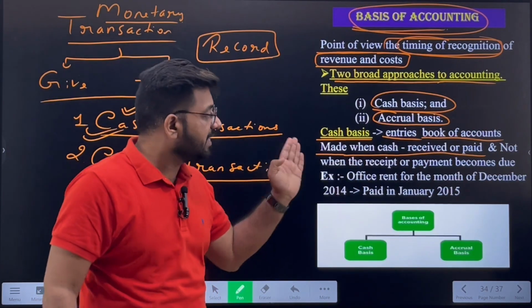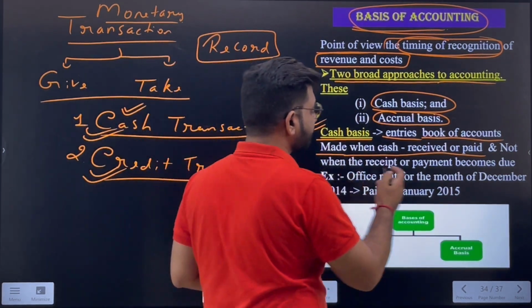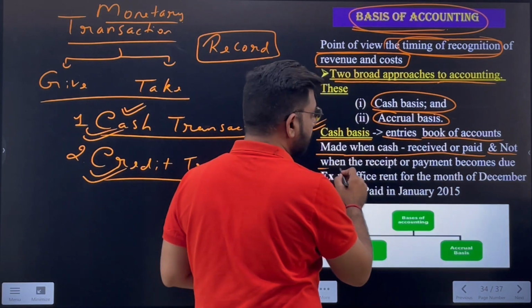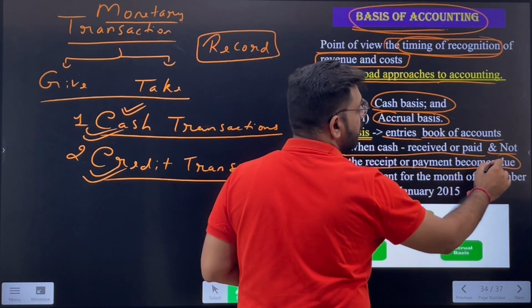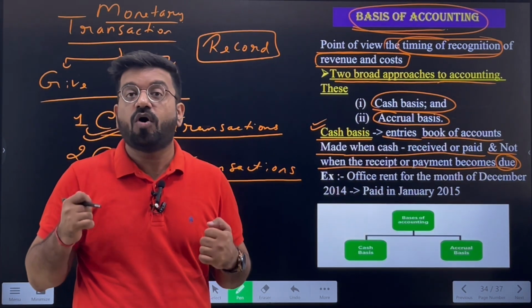Because when we are receiving the cash, only those transactions will be recorded. But when we are not paying or not receiving the cash, we will simply not record the transactions in the cash basis of accounting. And not when the receipt or payment becomes due. The meaning of due is to be received or to be paid.